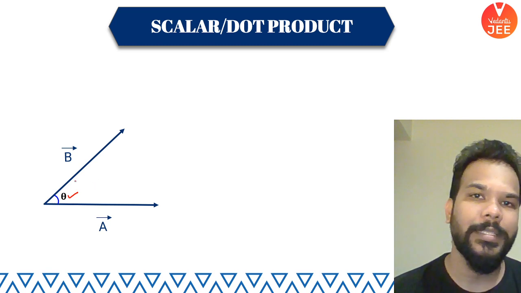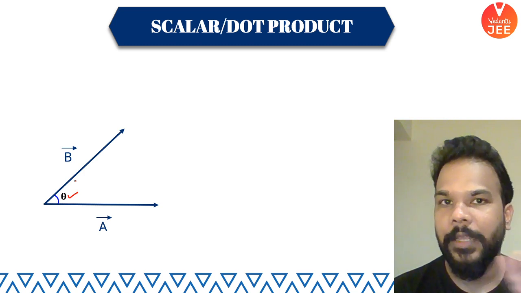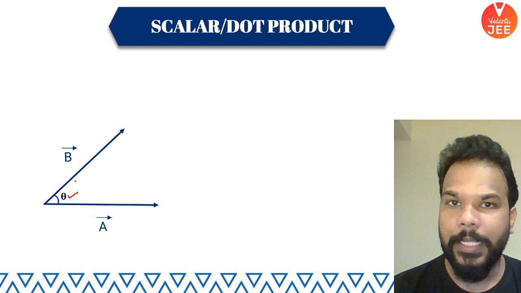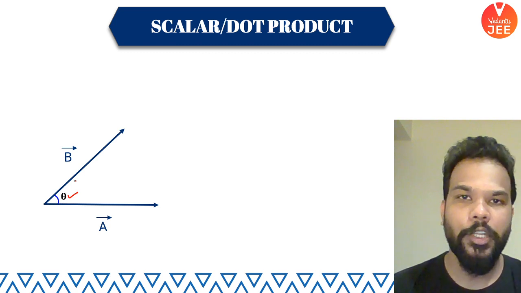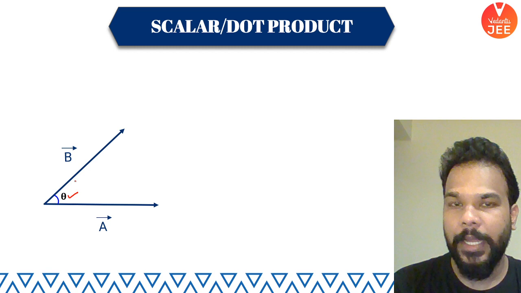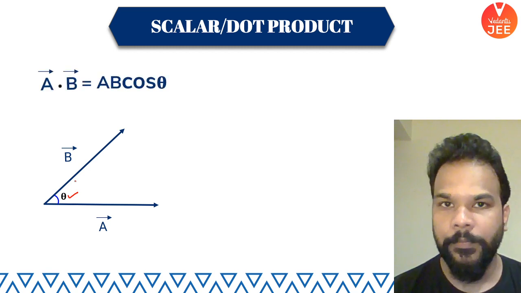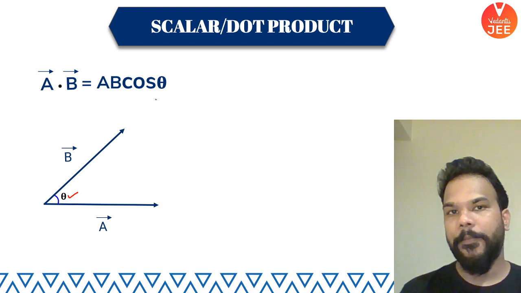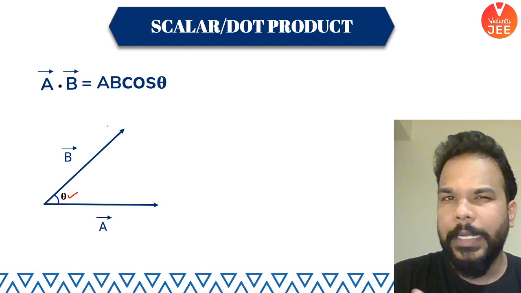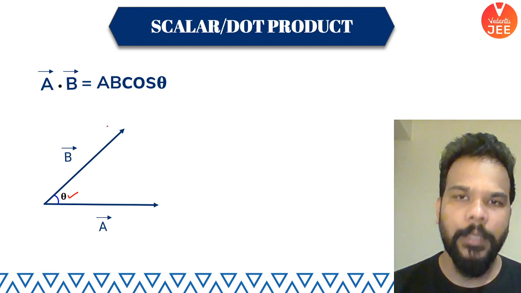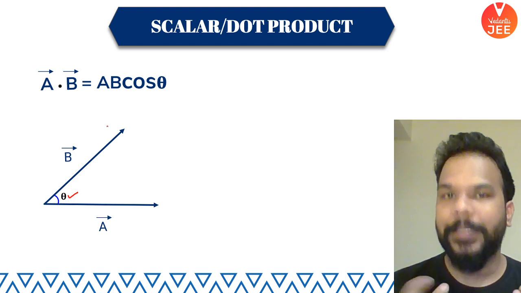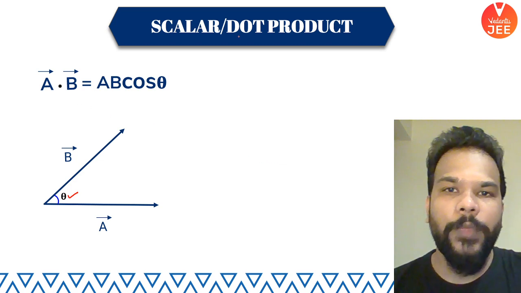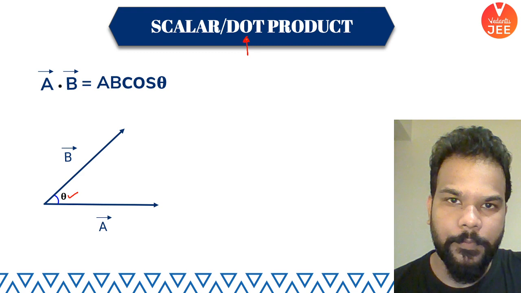So what is given to us is that the vectors are vector a and vector b, and they are inclined at an angle theta. So we say that the vector multiplication, which we call scalar product, is represented like this: a dot b equals a b cos theta. So this is basically what we write as the scalar or dot product. Now let me clarify things first before we go forward. Why do we call it dot product? Let me first answer that.